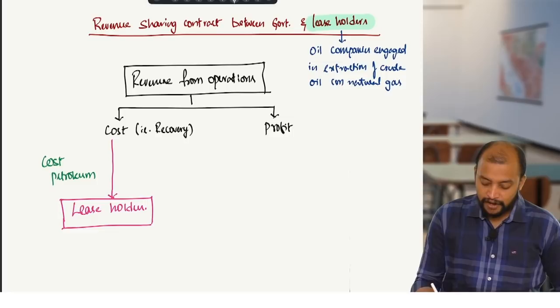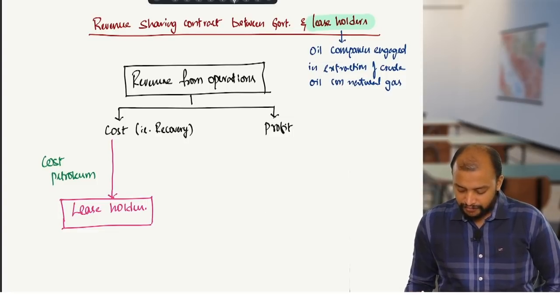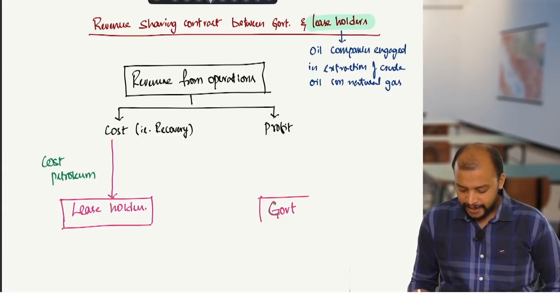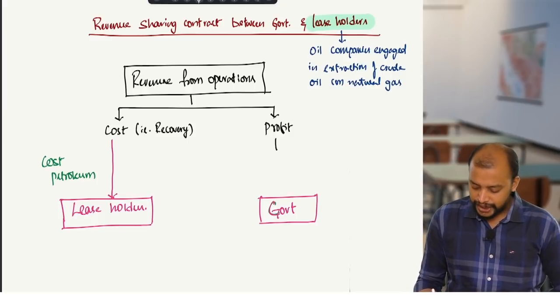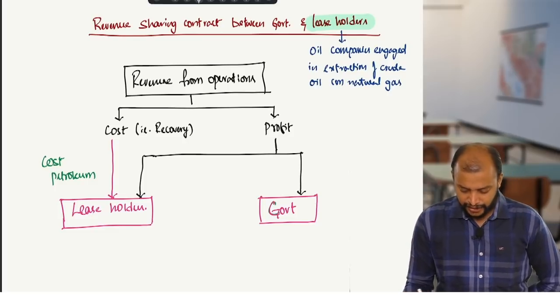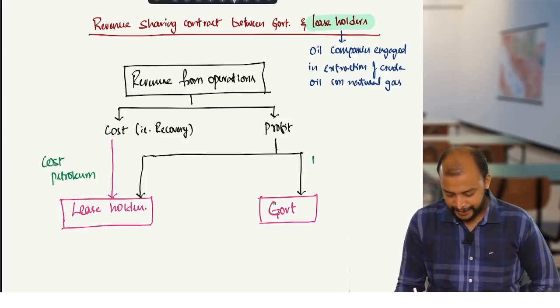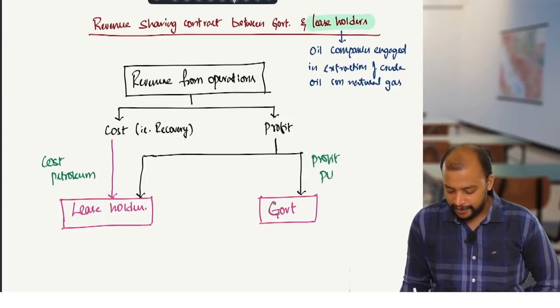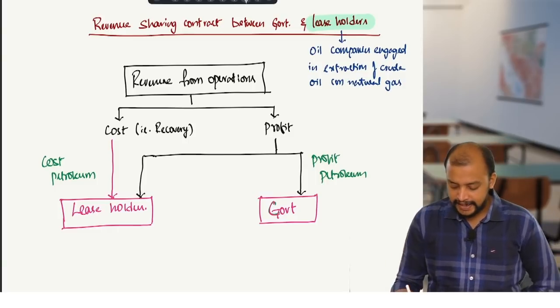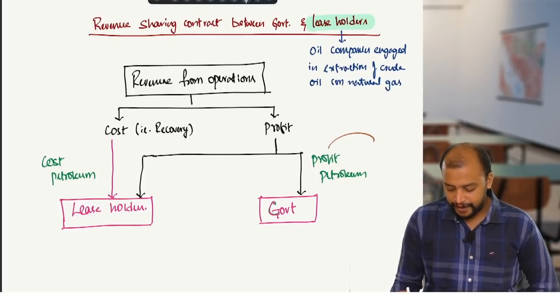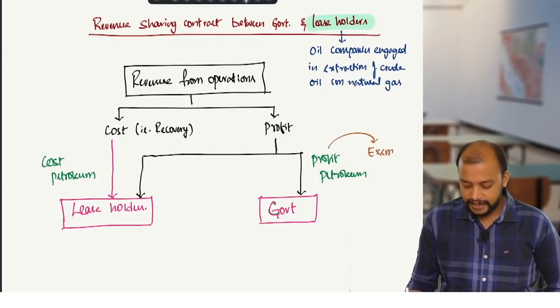Now out of this profit, fully it will not go to the government. A portion will be taken by the leaseholders, and the remaining portion will go to the government. That portion which is going to the government is known as profit petroleum. And that profit petroleum is exempted. Is it clear or not?